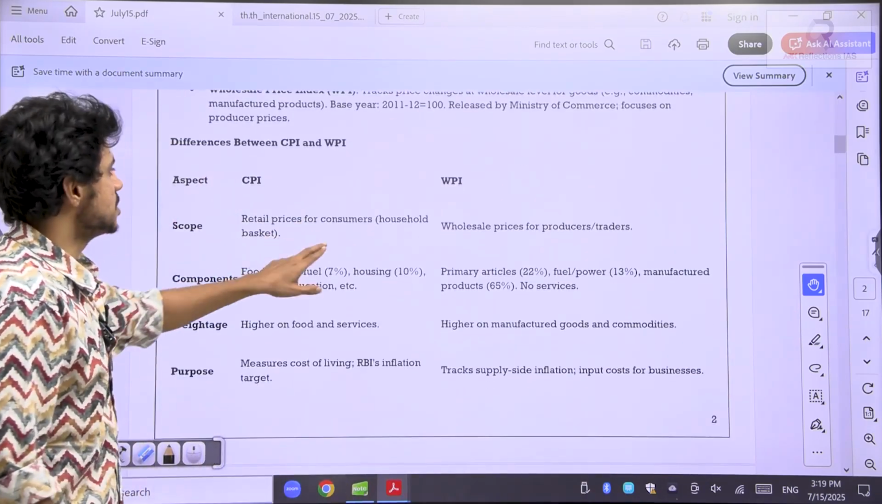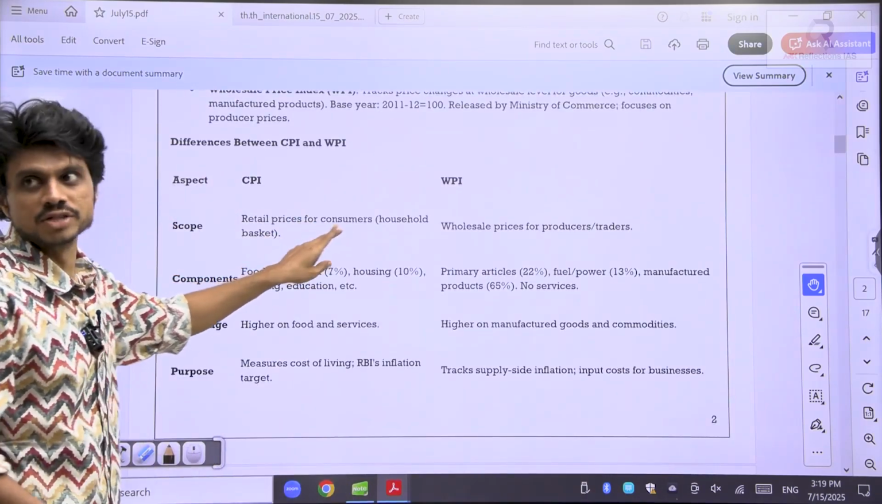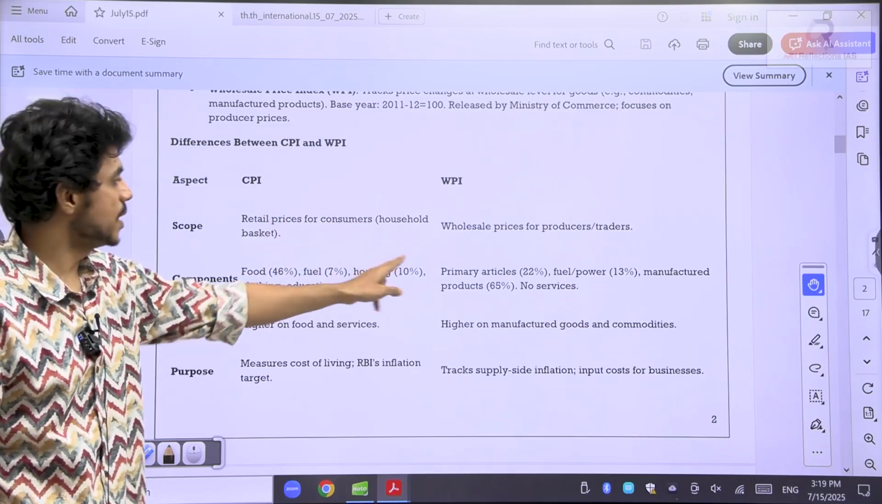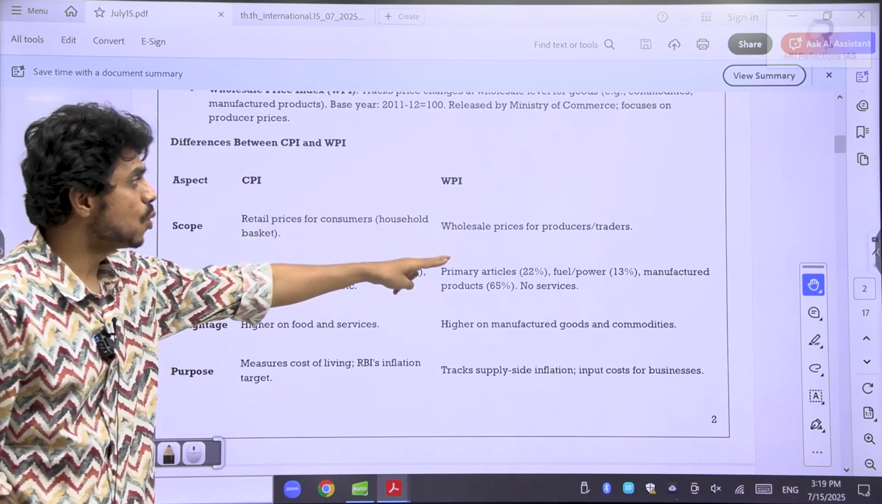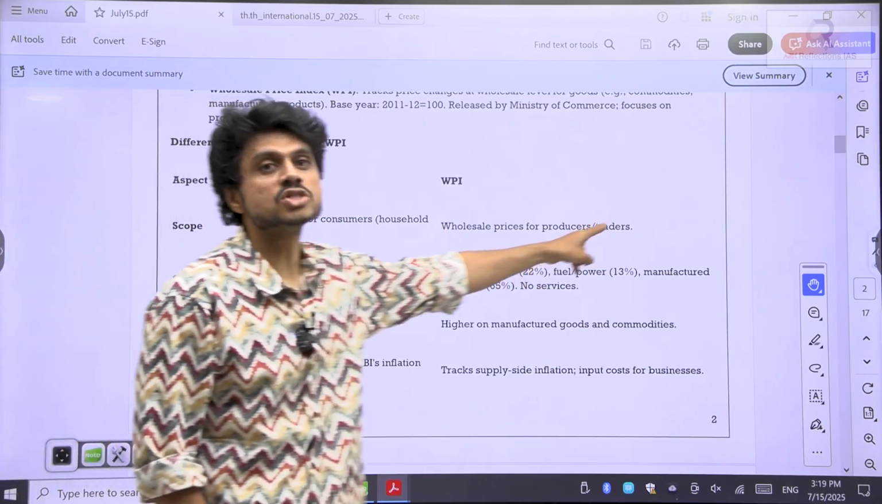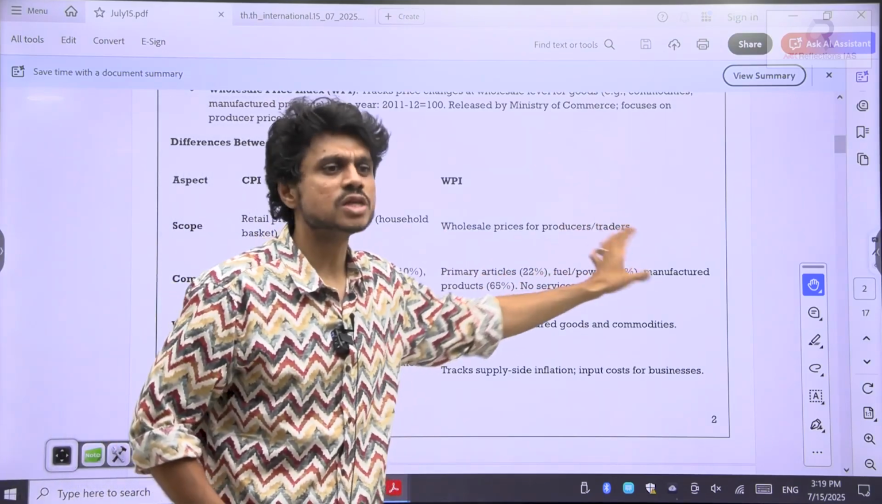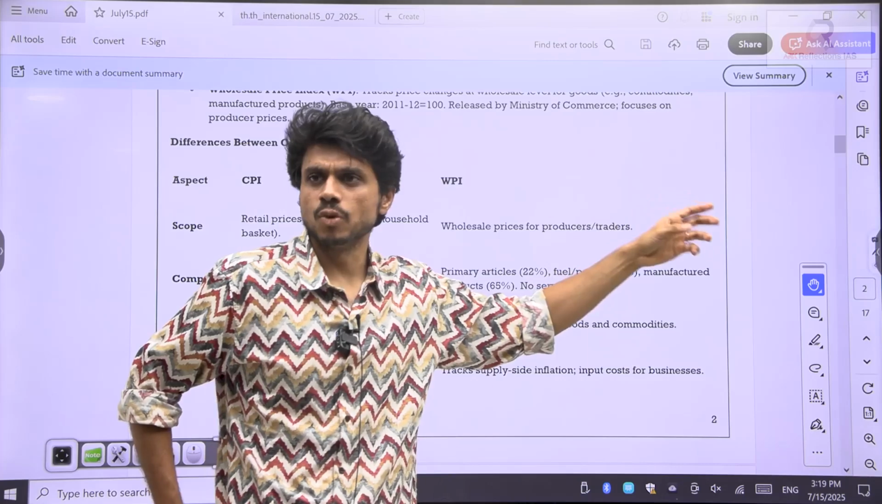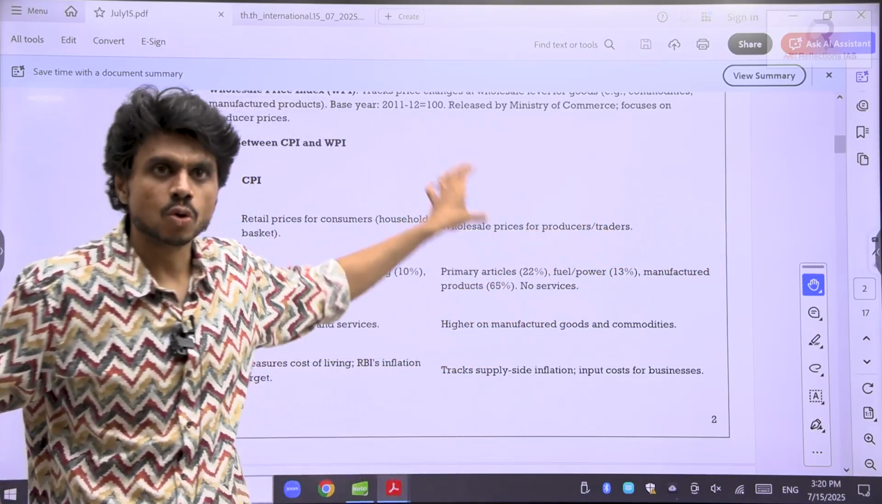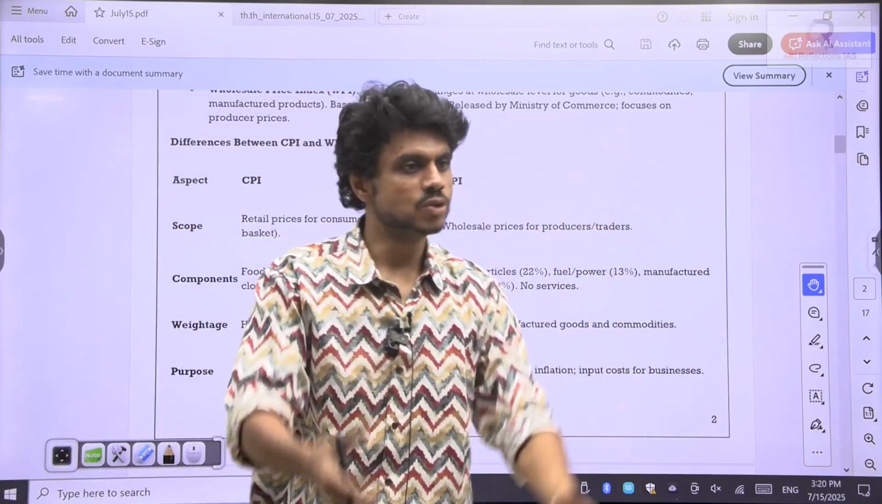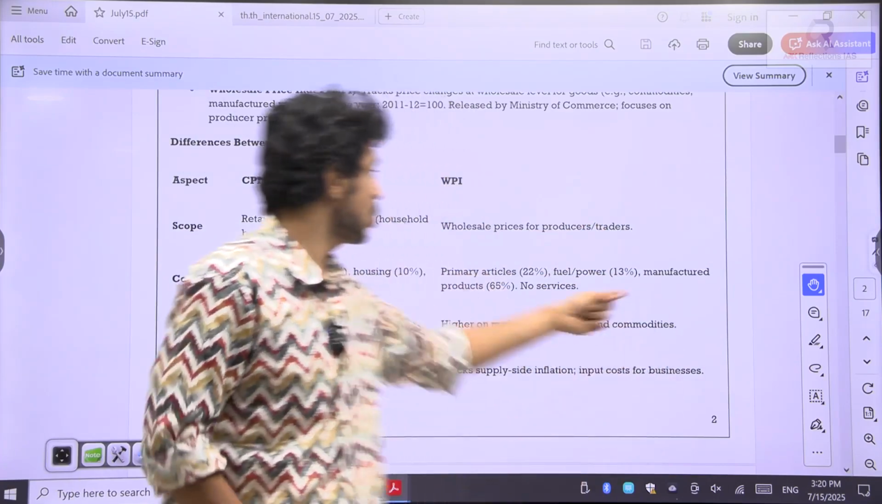Differences between the WPI and CPI. Retail prices, learn it by heart today itself. Difference between WPI and CPI: retail prices for the consumers, wholesale prices for the producers or the traders. Basically, at the wholesale level, the retailers generally go to these wholesale facilities and bring the goods from there. So that is the wholesale level.